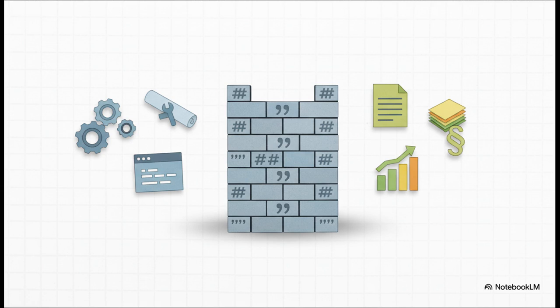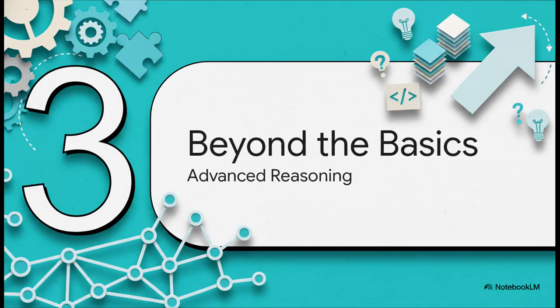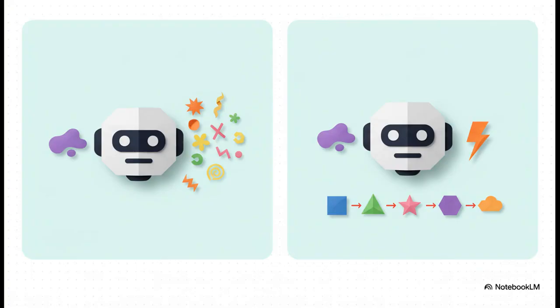So once you have the CORE framework as your foundation, you can start building on top of it to get into some much more advanced reasoning. For a lot of tasks, you can boost the reliability like crazy just by giving the AI a few examples. This is the big difference between zero-shot and few-shot prompting. Instead of just describing what you want, you actually show it one or two perfect examples of an input and the exact output you expect. This really anchors the model's understanding and just slashes the error rate.